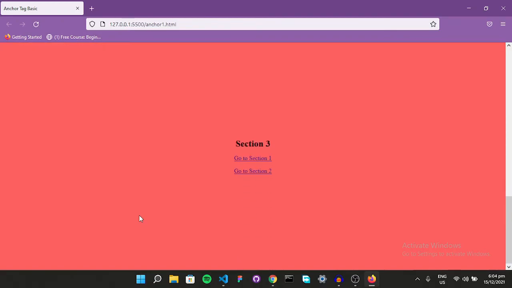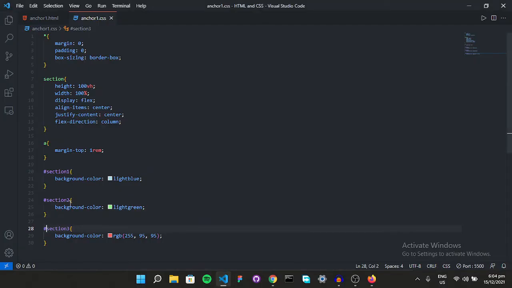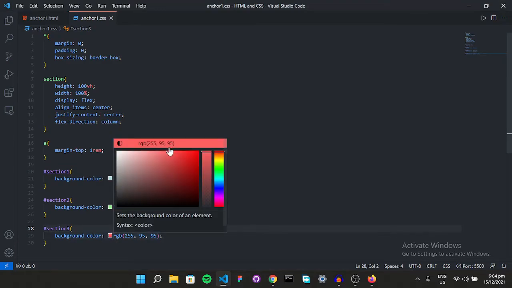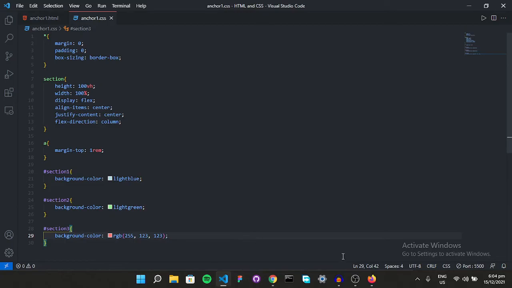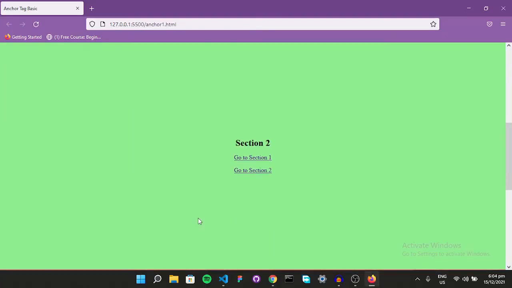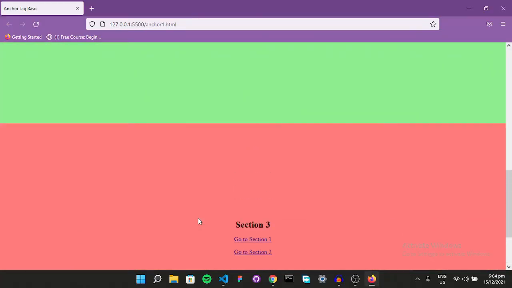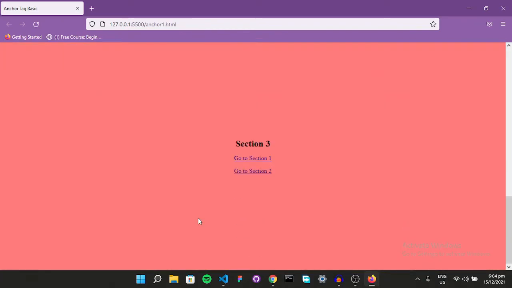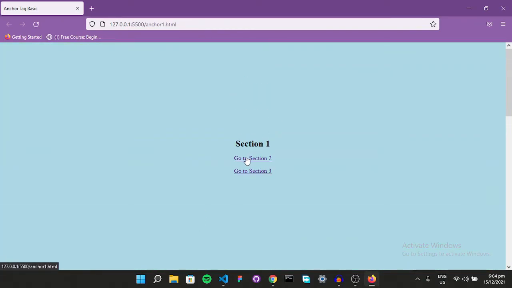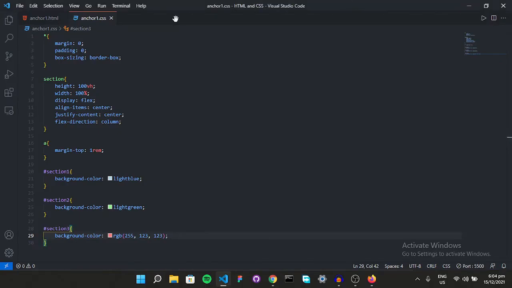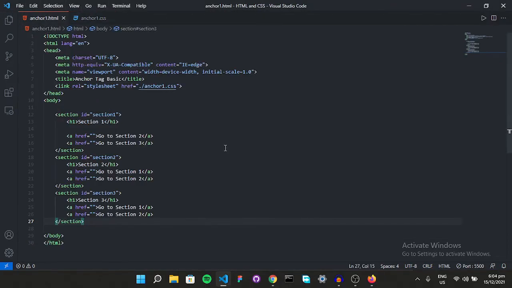I think I have to reduce the intensity of red a bit. So in here, hover over it and just remove a bit. It's going to be a bit pinkish, but just give it a good RGB vibe. Yeah, that's fine. But right now, if I click on the link, nothing is going to happen, right? Nothing's happening. As you all know, IDs are used to identify certain elements in your page, right?